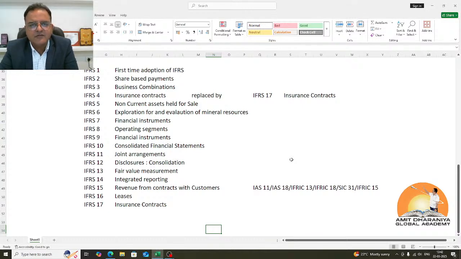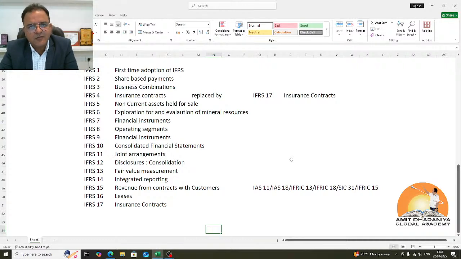and the difference could be taken to P&L, which is not right, because the basic nature of some assets is to be consumed in the business. The intention is not to sell them in the ordinary course of business. So if they are not going to be sold in the ordinary course of business, there is no point remeasuring them on each reporting date and taking the difference to P&L.